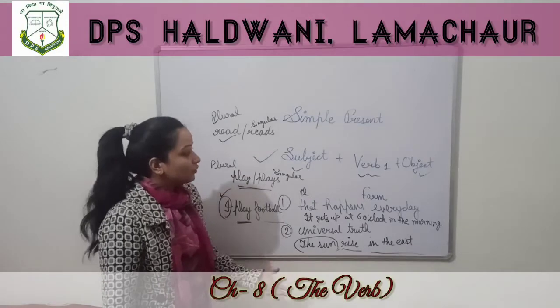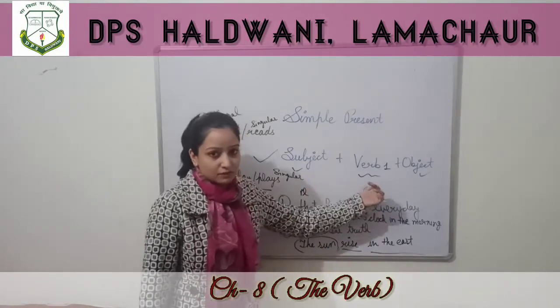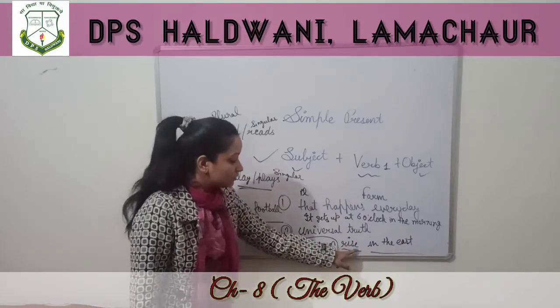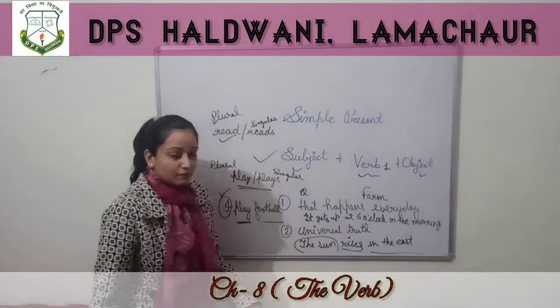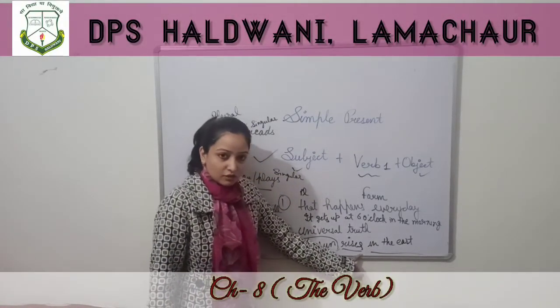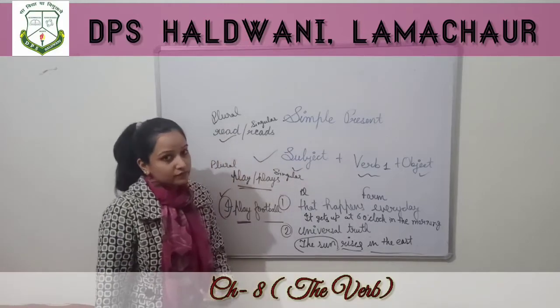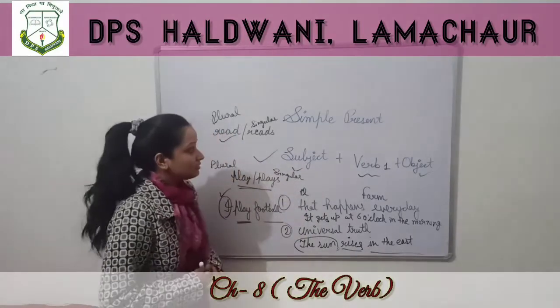Because we know that they have an agreement between them, subjects and verbs. So we can't use rise. We have to use rises. Why? Because the subject is singular. So we have to use a singular verb and singular verbs include s or es. Now I think this much is clear.